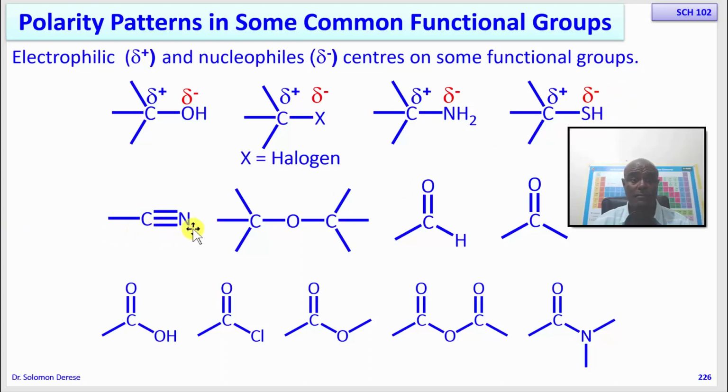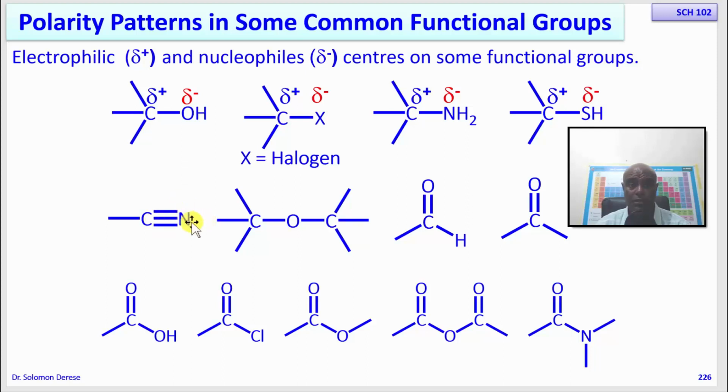So let's look at this example. Unlike this one, which is a single bond, this is a triple bond. As you know, a triple bond is made of a sigma bond and 2 pi bonds. Let's look at the bond first. The nitrogen is more electronegative than the carbon, so there will be an excess of electrons on the nitrogen and a deficiency of electrons on the carbon. So partially positive charge on the carbon, partially negative charge on the nitrogen.